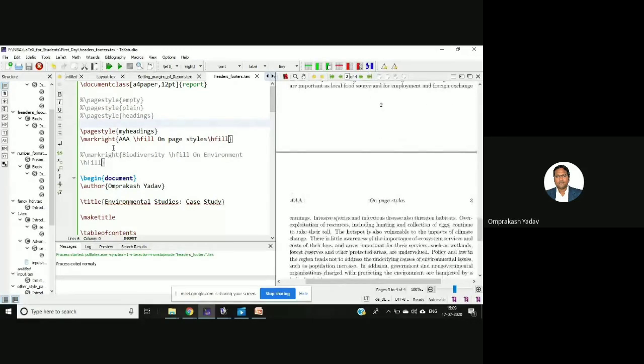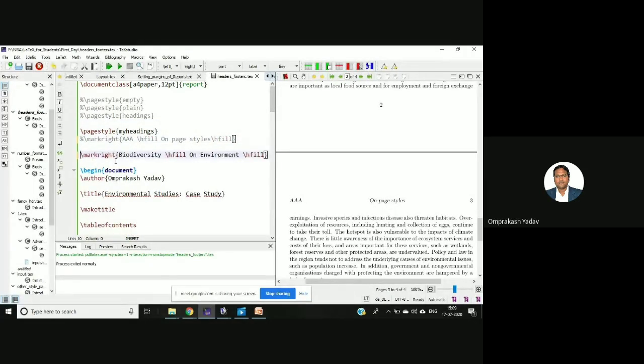Let me change this. I'll give some other information. So I'll give this information. It's a mark, right, biodiversity. Then I'm giving space. Then on environment. Then after that, there will be a page number. Let me run this.